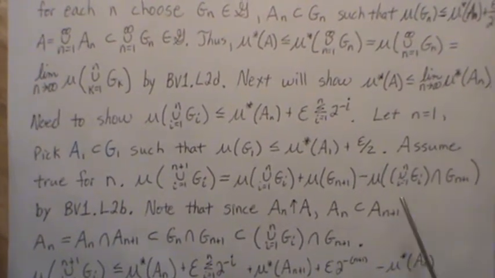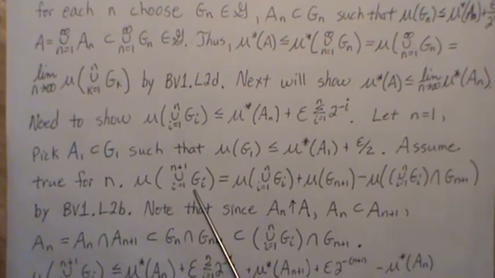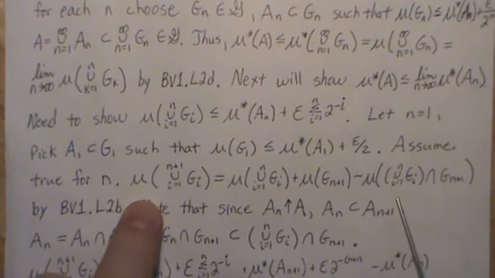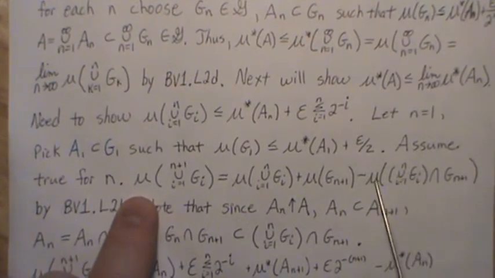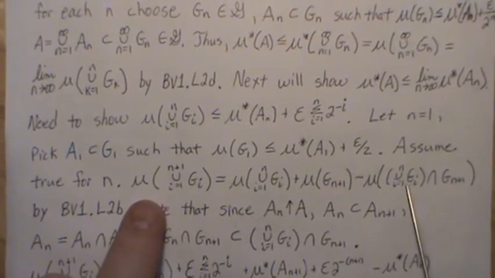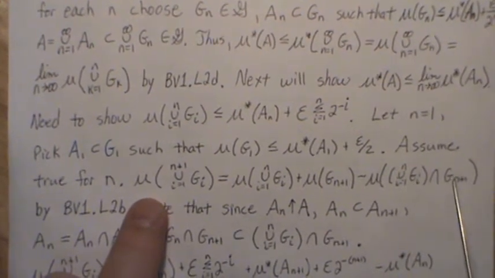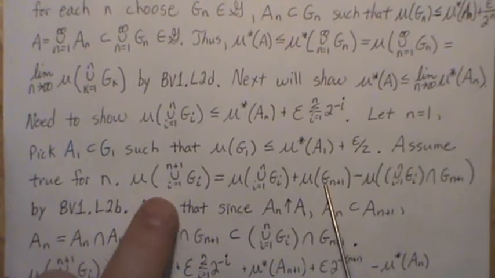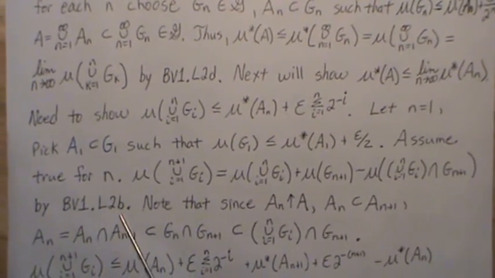Okay, now these sets live in script G, so this relationship is true. That's by lemma 2b. In lemma 2b we proved that the measure of the intersection of these two sets plus the measure of the union of these two sets equals the sum of the measures of those two sets. That's given in background video 1, lemma 2b.